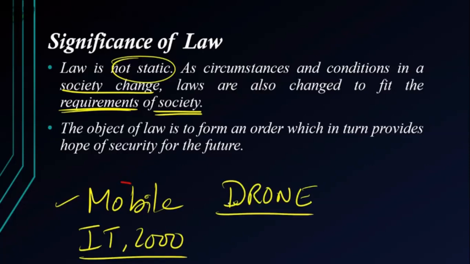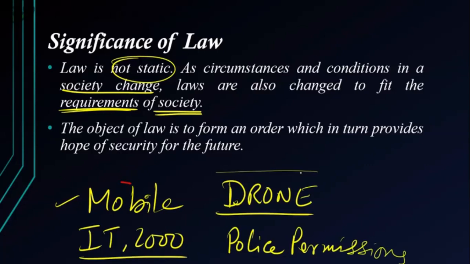Now, if you have to fly a drone, you need to take police permission. This is a new law because there were a lot of problems. People started using drones without permission, with a lot of security problems, a lot of problems related to terrorism, all of that. So now, if you want to own a drone, you need a license, plus if you want to fly a drone, you need to inform the police. That is why we say laws are changed to fit the requirement of society, the problems of society. The object of law is to form an order which in turn provides hope in the security of the future.